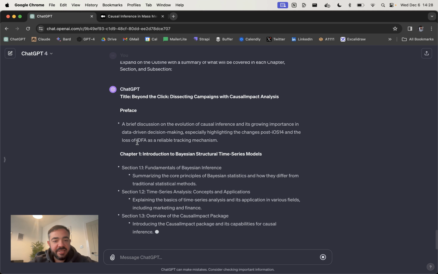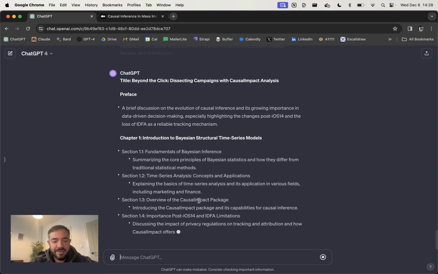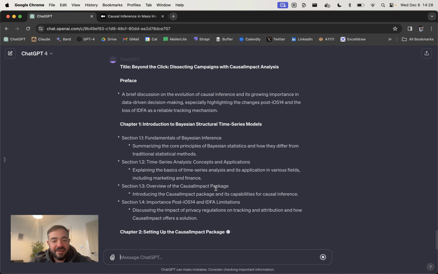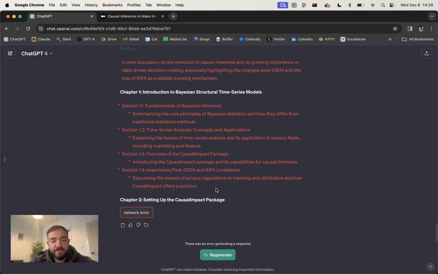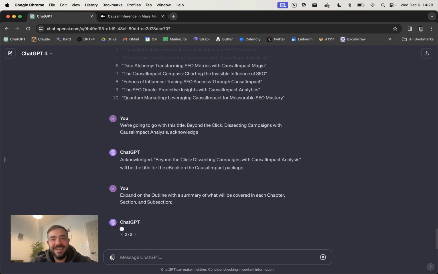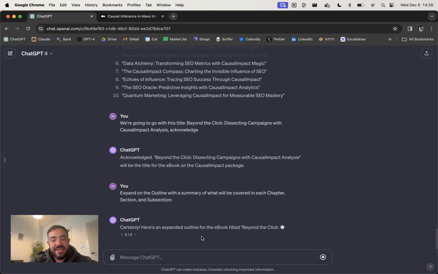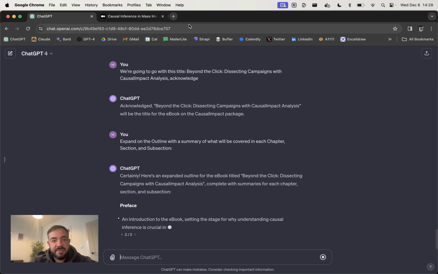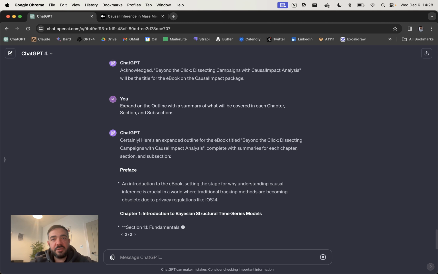And here we go. So we can see now we're getting a little bit more information for each section. And you can see that now you have the shopping list of what we need to cover in each, which is really helpful. And I'm just going to regenerate there because it's a network error. This is part of the fun of working with ChatGPT. But while that is running, we're going to set up something else, which is the actual writing.